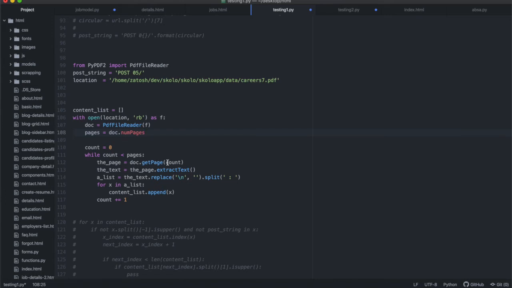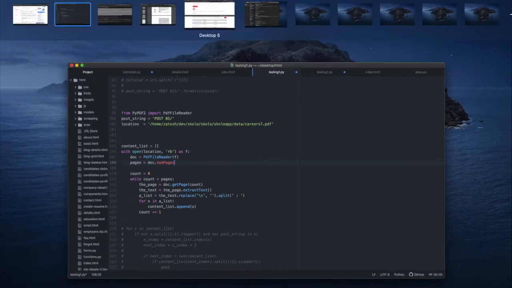So if there was a page break in the middle of a job, right, naturally the next page would start with the sentence from the previous page, which would actually be the continuation of that paragraph, okay? But when we split it, it is not going to split that paragraph from the beginning to the end. Because the new page starts somewhere else, it's actually a different index in that list, okay? So when we do index plus one, when you go to the different index, it's actually the continuation of the previous paragraph, all right? So I'm going to try and find this career 7, and I don't know which one was this 7 on post 05. I want to actually find this document so I can show this to you.